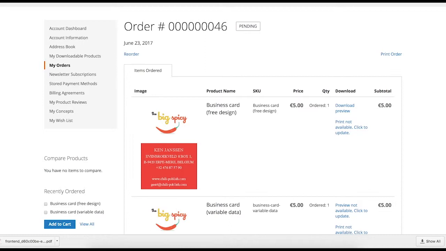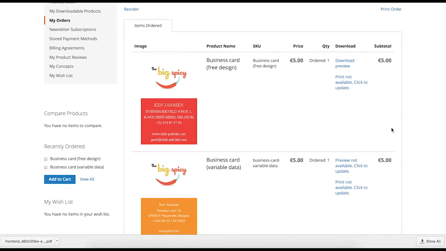But different from the shopping cart, you can also download the print-ready PDF in the order detail. I will now show you how this works.